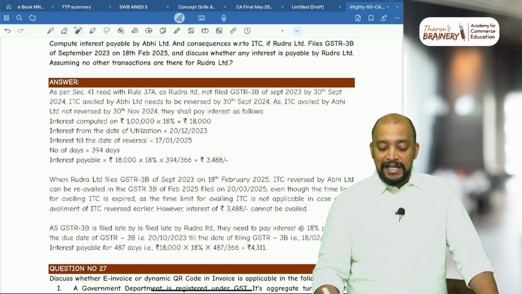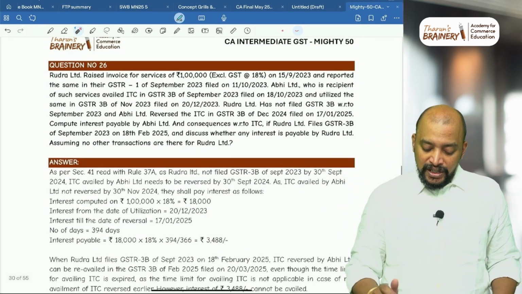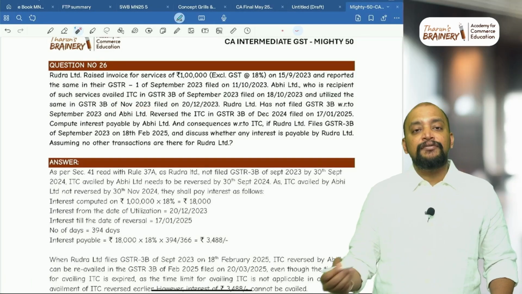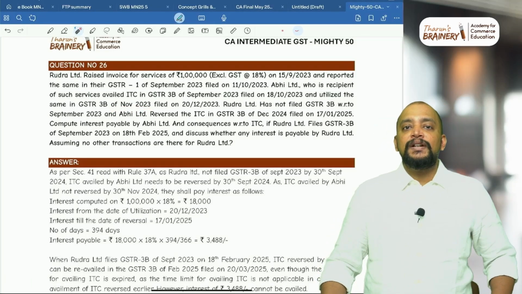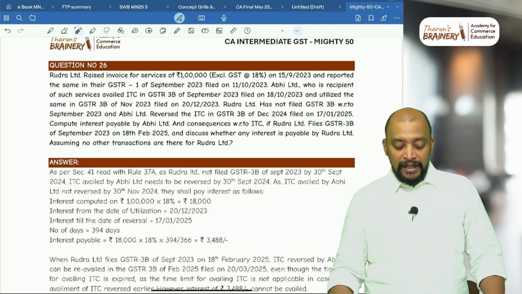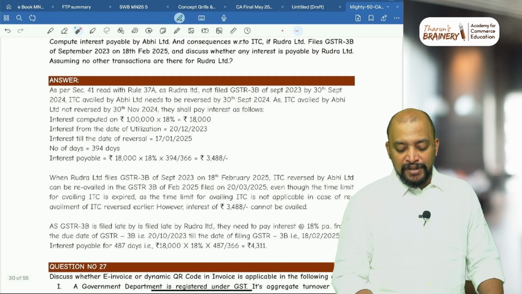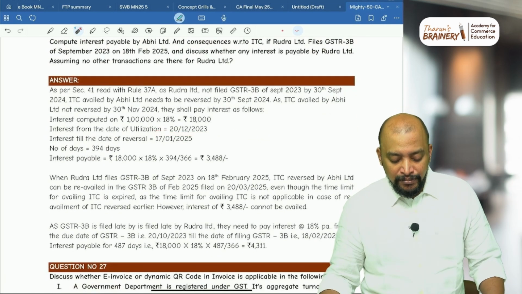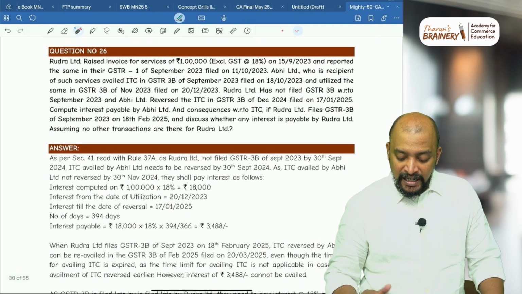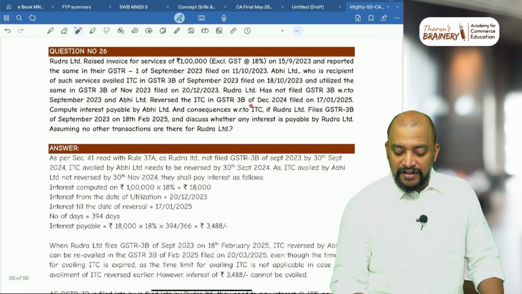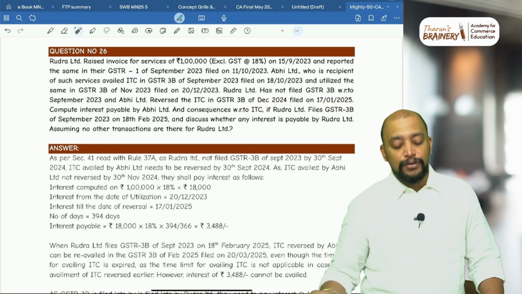What is the date of utilization? So what is the month in which they have utilized? November 23. For November 23, when they filed 3B, 20th December. So 20th December will be taken as the date of utilization. So therefore interest from the date of utilization, that is 20th December 2023 till the date of reversal. Which month they have reversed the ITC? They have actually reversed the ITC for December, filed on 17/1/2025.